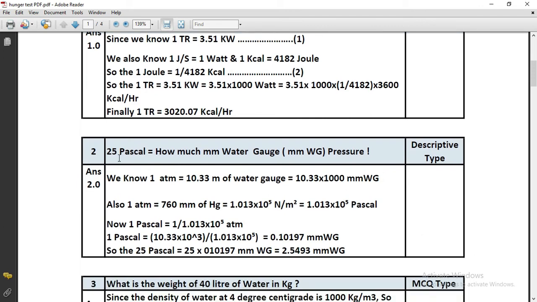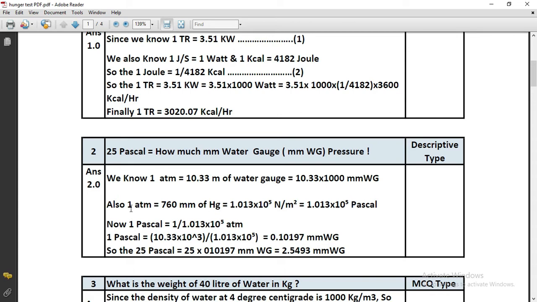The second question is: how many millimeter of water gauge is equal to 25 Pascal? That means 25 Pascal pressure is equal to how many millimeter of water gauge. You have to remember some standard values if you want to qualify the engineering written exam or the interview. 1 atm, meaning atmospheric pressure, is equal to 10.33 meter of water gauge. This is the standard. Converting meter into millimeter of water gauge, that is 10.33 into 1000.